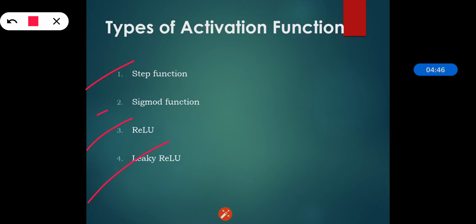So these are the various types of activation functions which we have seen, and these activation functions are basically used at the hidden layers so we can do the complex computations and then forward the output to the output layer. So this is all about activation function and types of activation function.